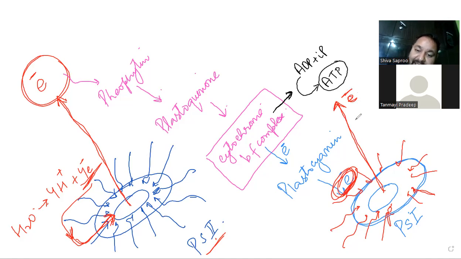And this electron is replaced by the electron coming from water. We don't have to replace the energy because energy is coming from the sun. We just have to replace the electron. In the same way, this electron was replacing the first. The same electron from the water did not have any energy, right? Yes, sir. Understood. Got it.